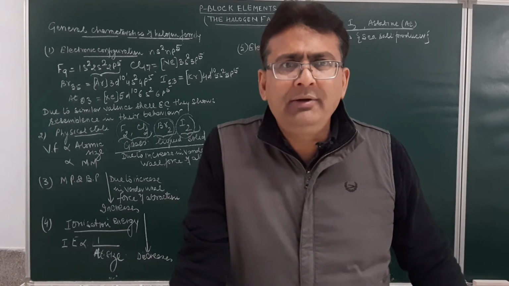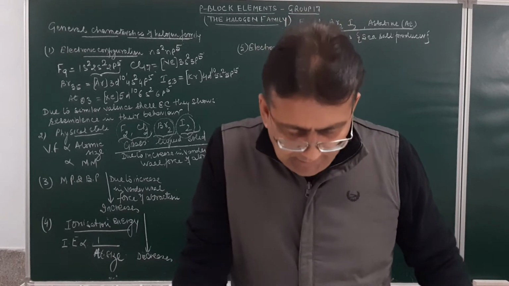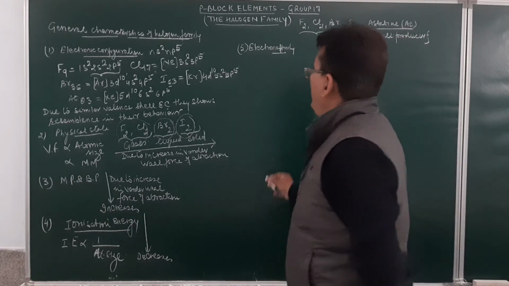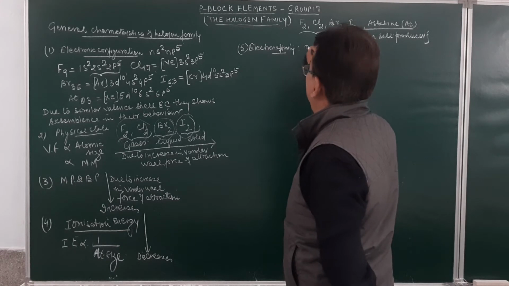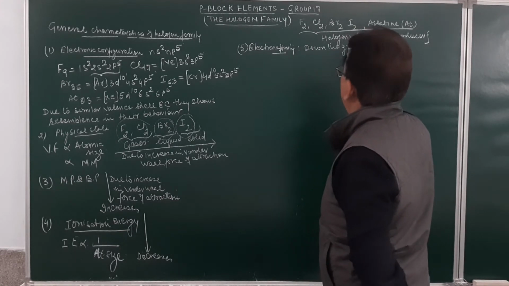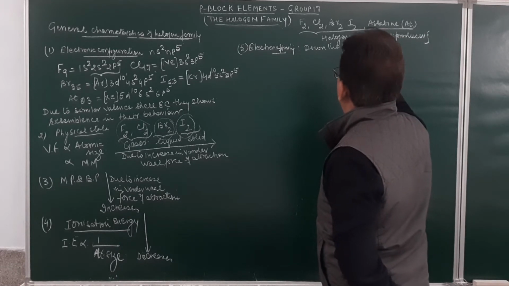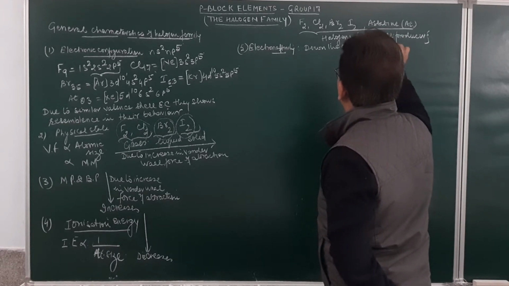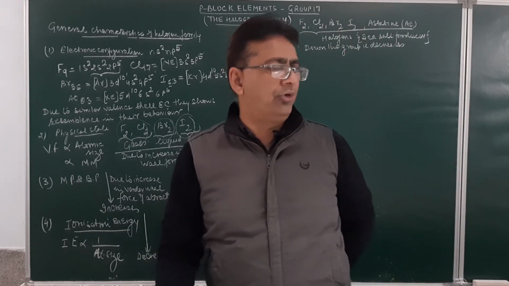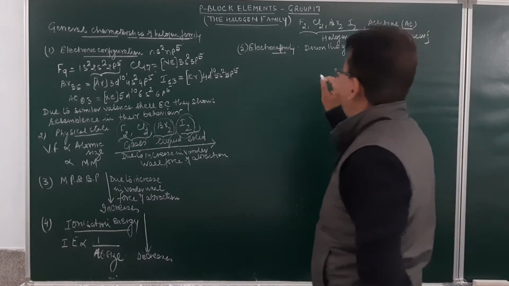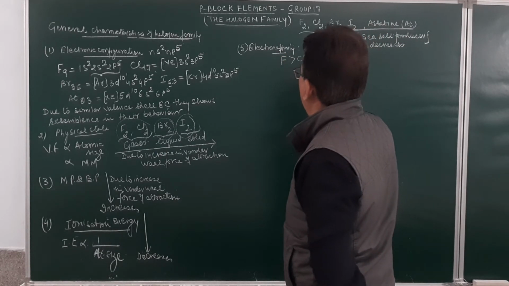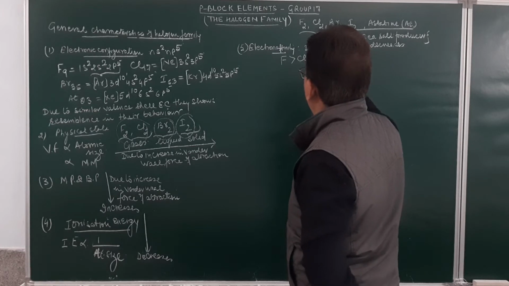So down the group, it goes on decreasing. Just see very carefully, fluorine should be more than chlorine, more than bromine, more than iodine.